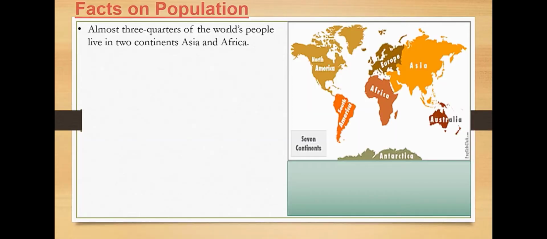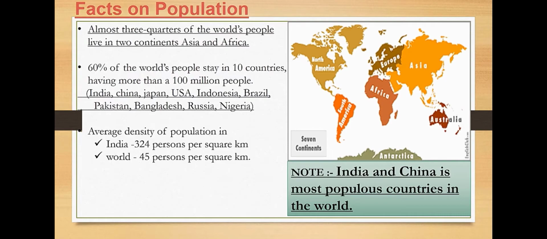And we are going to study some facts on population. Almost three-fourths of the world population is living in two continents only, that is Asia and Africa. You already know what percentage of the earth is land and what percentage is water. Yes, water covers 70% and land covers 30%. On this 30% of land, 90% of the population lives. Particularly in two continents, Asia and Africa, three-fourths of the world population lives. And 60% of the world population stays in 10 countries only.